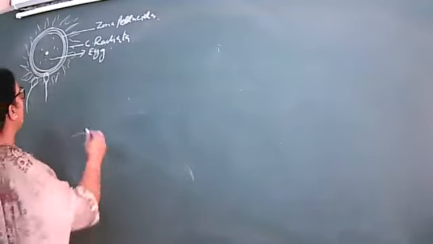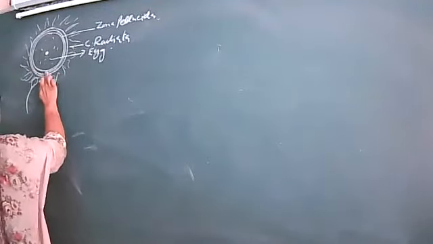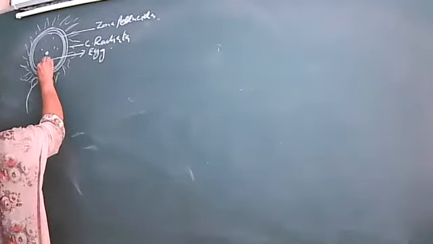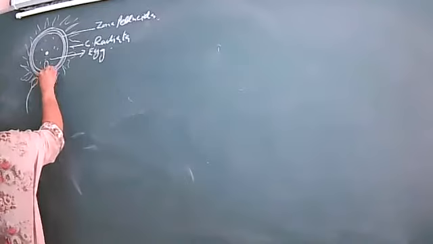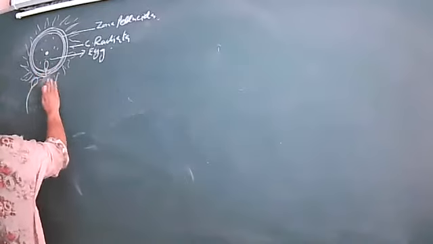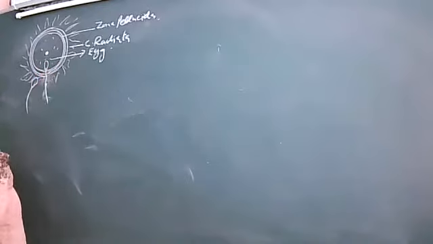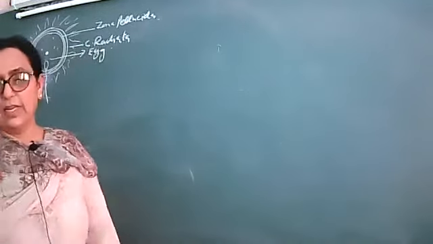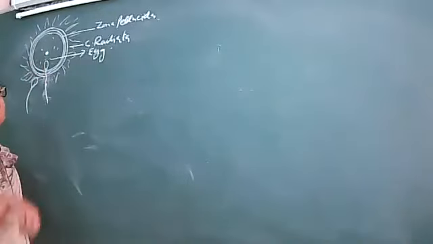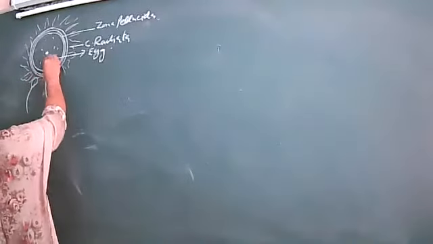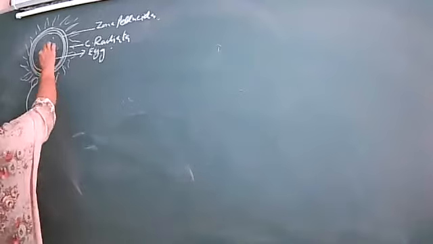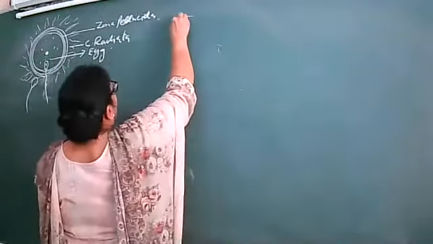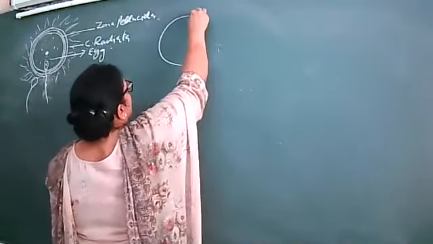When it reaches this zona pellucida, the lysins will be released, ultimately dissolving the plasma membrane, and the head portion will enter. The tail and the rest will not enter; only the head will enter. When it enters, fusion of the genetic material will take place, and it will result in the formation of the zygote.